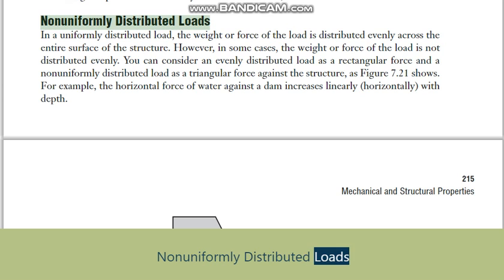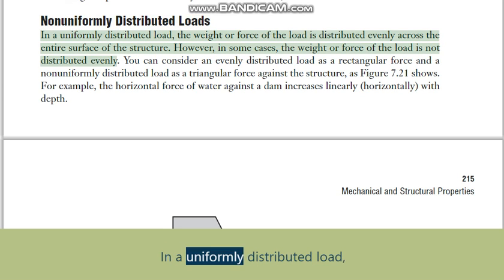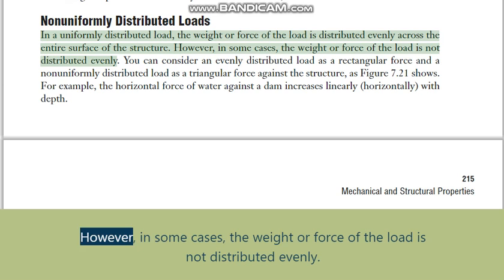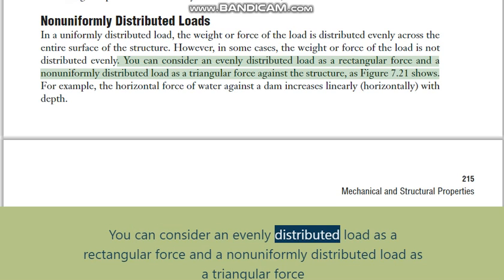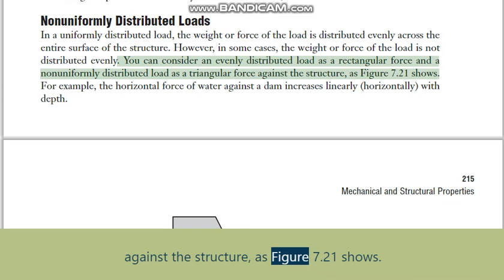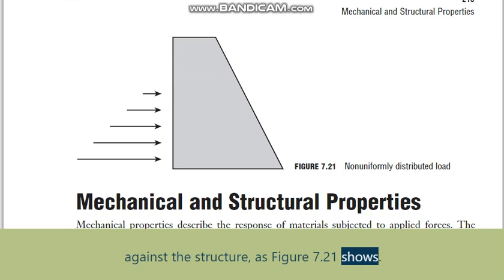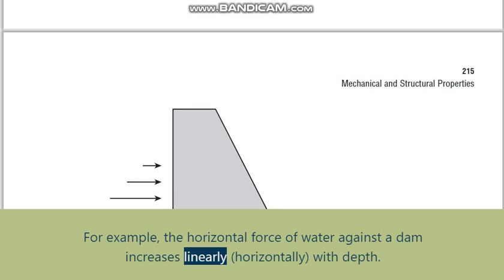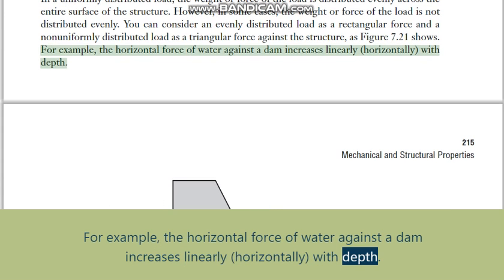Non-uniformly distributed loads. In a uniformly distributed load, the weight or force of the load is distributed evenly across the entire surface of the structure. However, in some cases, the weight or force of the load is not distributed evenly. You can consider an evenly distributed load as a rectangular force, and a non-uniformly distributed load as a triangular force against the structure, as figure 7.21 shows. For example, the horizontal force of water against a dam increases linearly with depth.